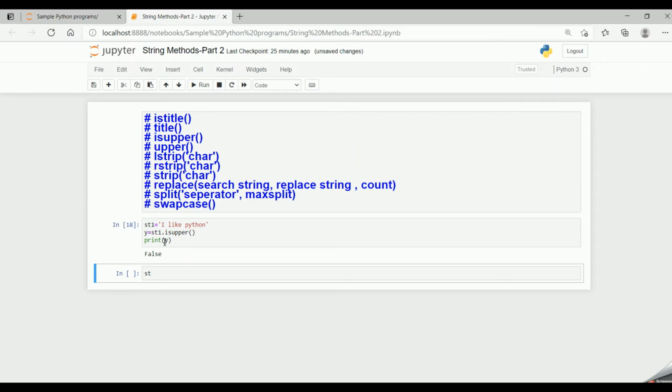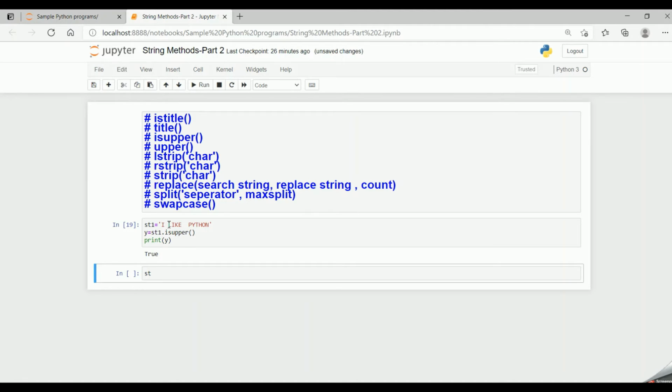Now if I give all the characters of "I LIKE PYTHON" in capitals, and now if I check my isupper built-in function, I get the value true. So isupper returns true if all the characters are in capitals, and returns false even if one character is a small letter. So this is how isupper works.